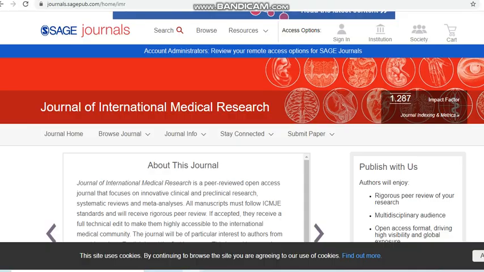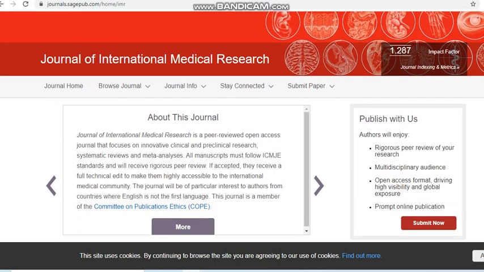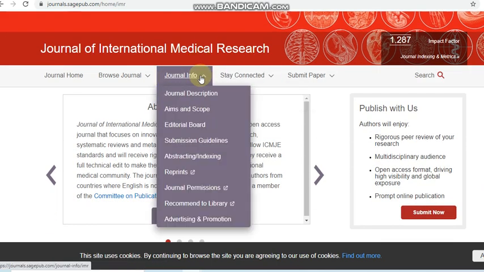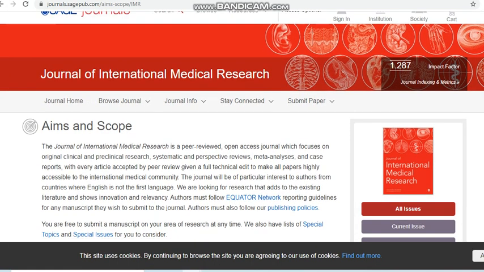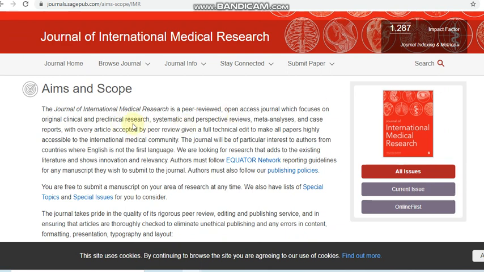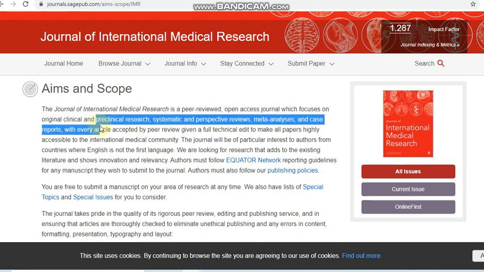Next we can see another journal of the medicine field, that is Journal of International Medical Field. We can see other details of this journal, the aims and scope. As I said initially, it focuses on medicinal fields only, so it is given here.